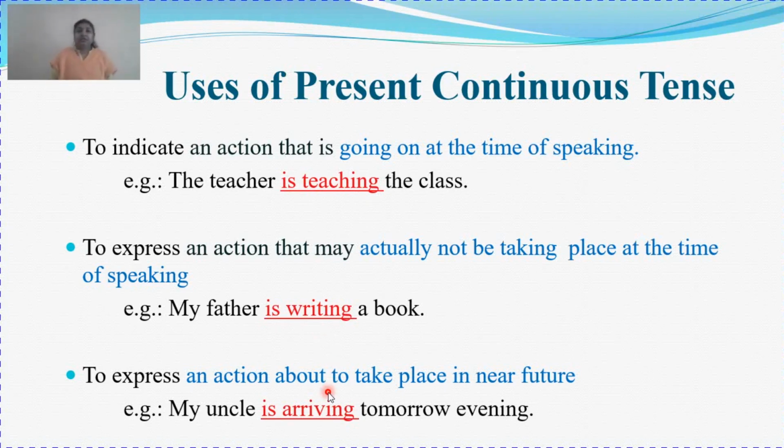Like simple present tense, we are going to use present continuous tense for future planned action as well. Now what are those future planned actions that will use present continuous tense? Because any future plan cannot be in continuation. So how is it in continuous tense? Let us see. My uncle is arriving tomorrow evening. Right? My uncle is going to arrive tomorrow evening.